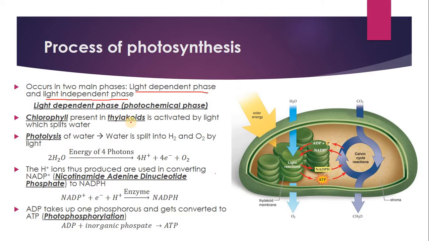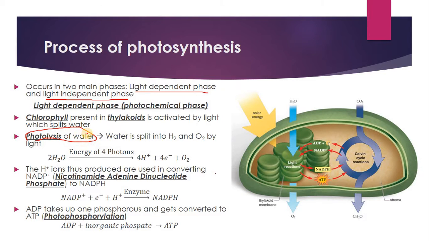Chlorophyll present in thylakoids is activated by light, which splits water. This is called photolysis of water. Photolysis means: photos means light, and lysis means splitting. So photolysis means splitting by light. What are we splitting? We are splitting the water by using the light.